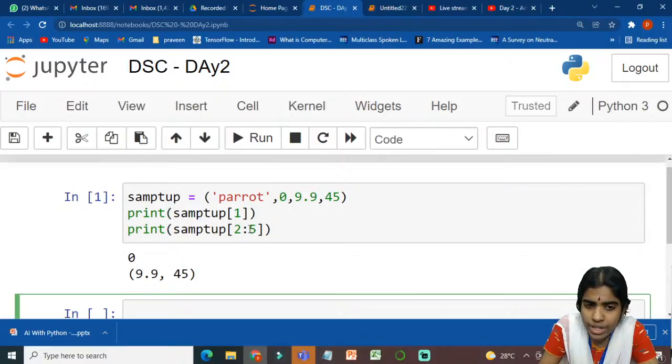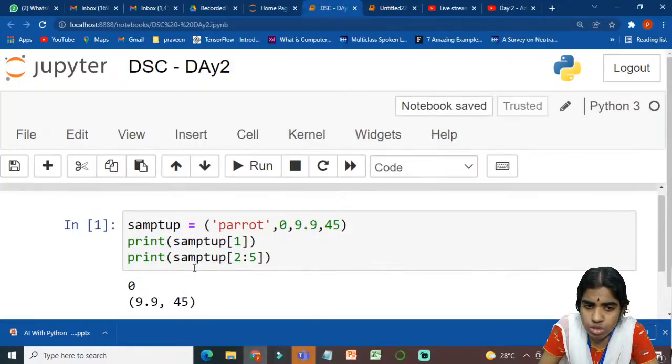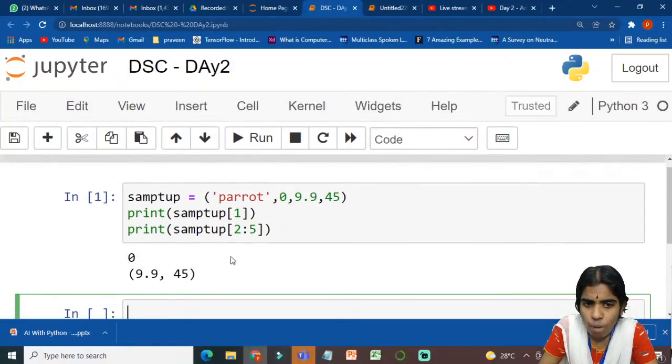So the colon operator is used for slicing. Before the colon indicates the starting index and after the colon indicates the ending index. The start index is always inclusive and the end index is always exclusive. So whichever element is present at the start index in the tuple is included, up to the end index. So it is called a slicing operation.